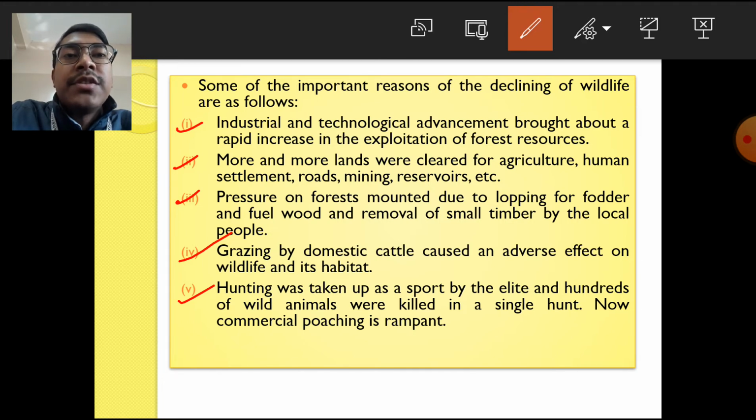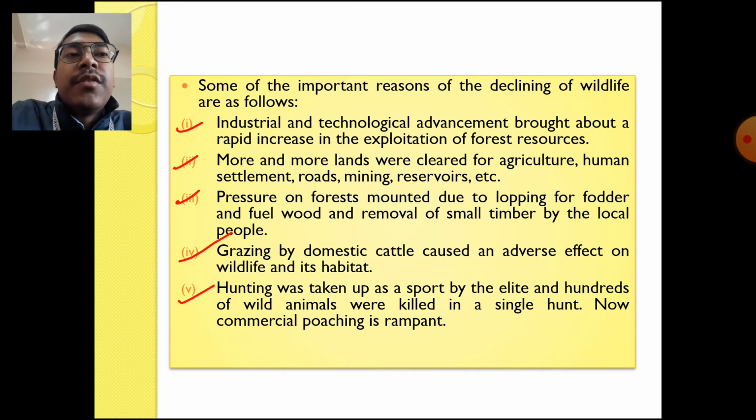Not only the rhinoceros but also the elephants and many animals are being killed by the poachers for items like the skin, the tusks, and the horns of the deer. So these are the different factors responsible for the decline of wildlife in our country.